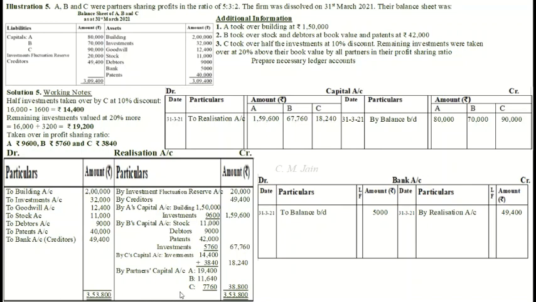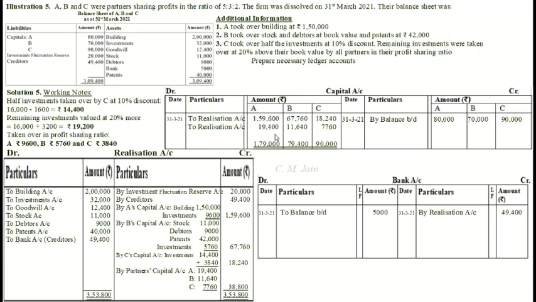Now, where will these amounts get transferred? Yes, in the capital accounts. Which side? Debit side. To realization account, 19,400, 11,640 and 7,760. Now let's close the capital accounts.